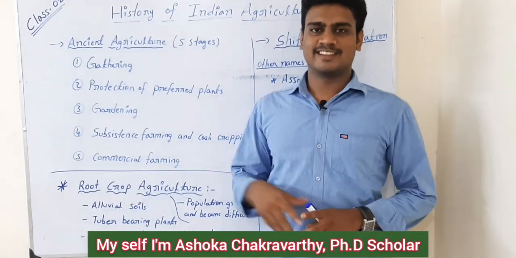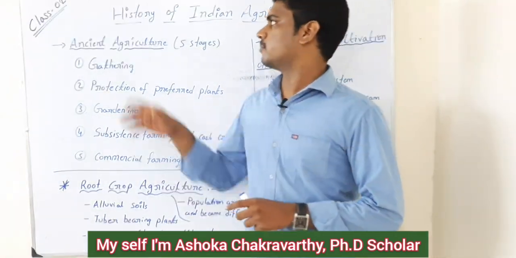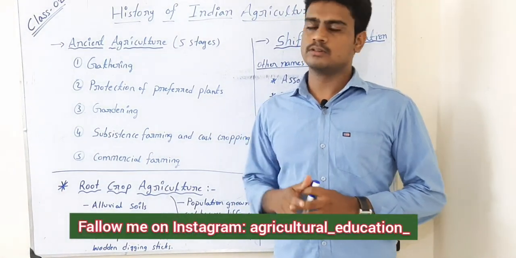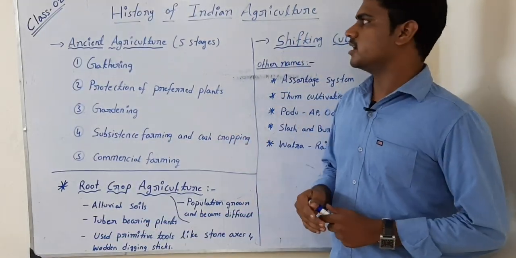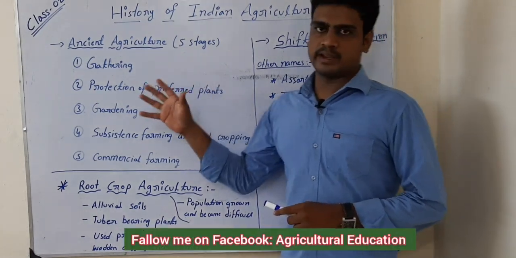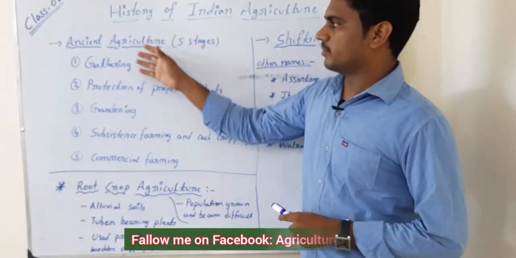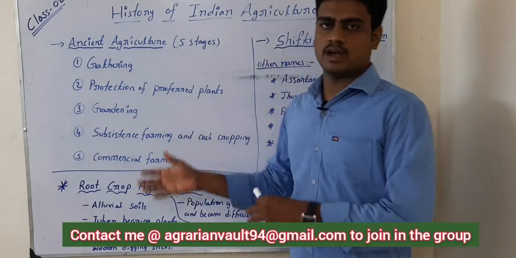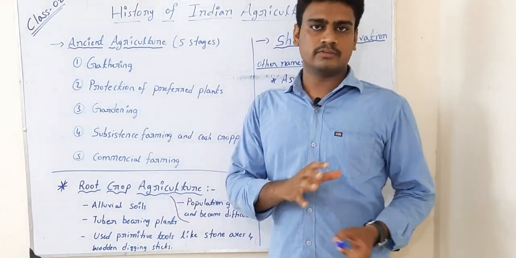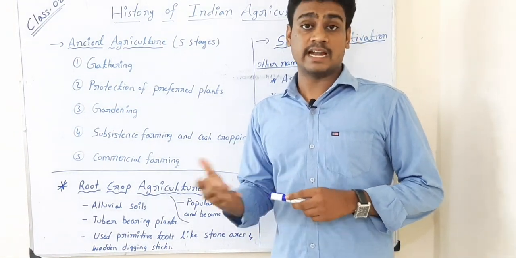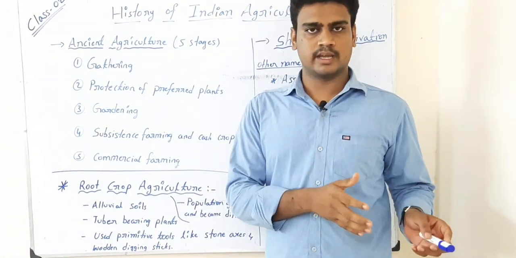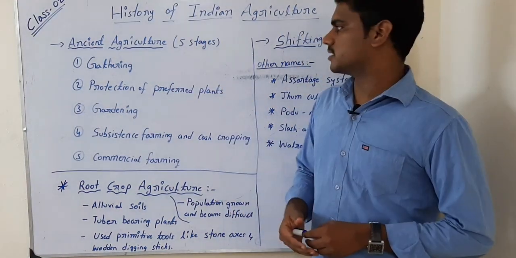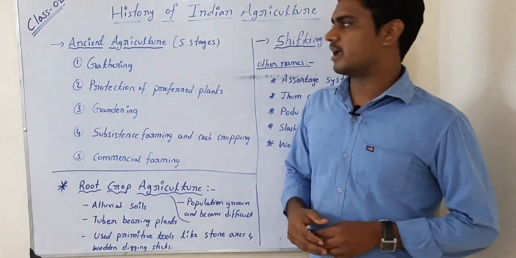Hello friends, in this class 2 I would like to explain about history of Indian agriculture. Yesterday I gave the introduction to agriculture, and today we will see the history of Indian agriculture from the beginning: the time of ancient agriculture, after that shifting cultivation, then root crop agriculture. After all this happened, I'll explain the 5 types of revolution which had taken place, from the Neolithic age to Green Revolution. So let us see how agriculture started at the time of evolution.